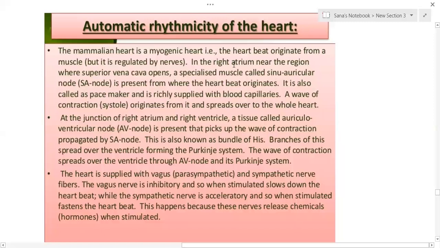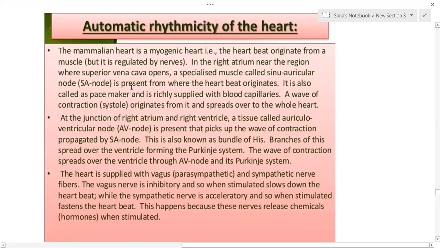In the right atrium, near the region where the superior vena cava opens, a special muscle called the sino-auricular node, or SA node, is present, where the heartbeat originates. I already said SA node, sino-atrial node or sino-auricular node.